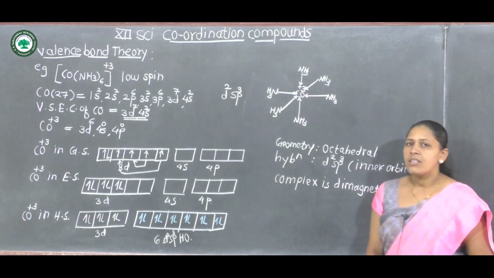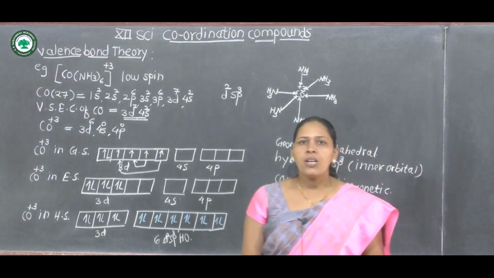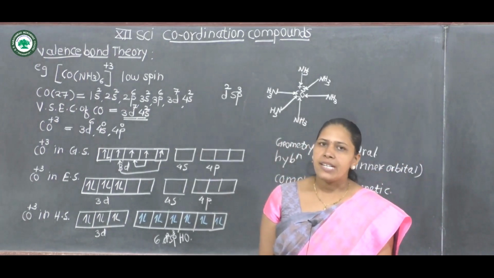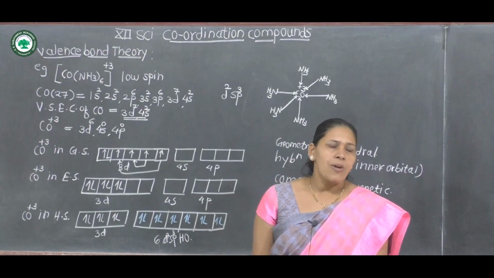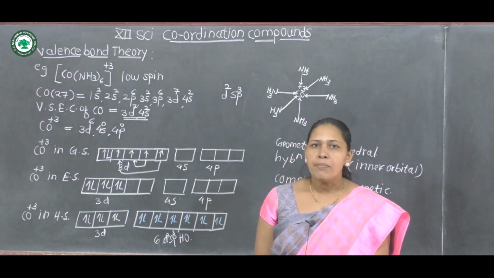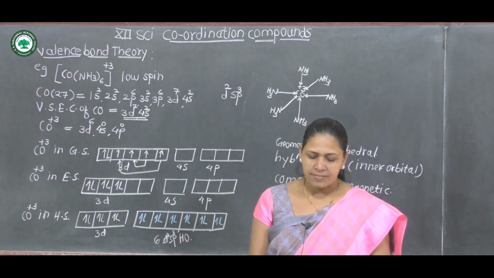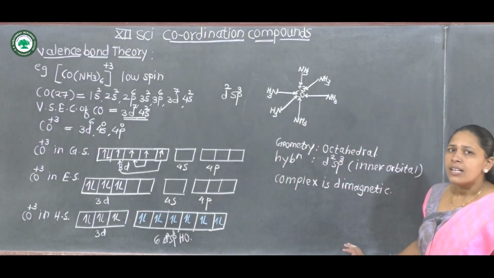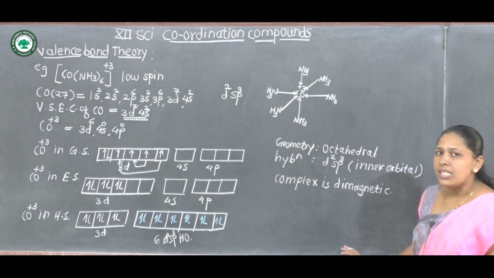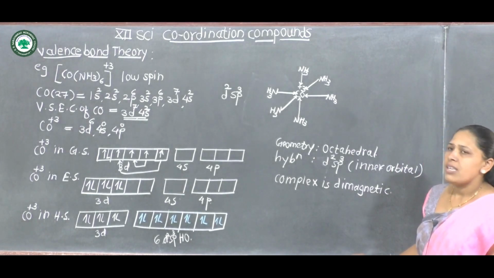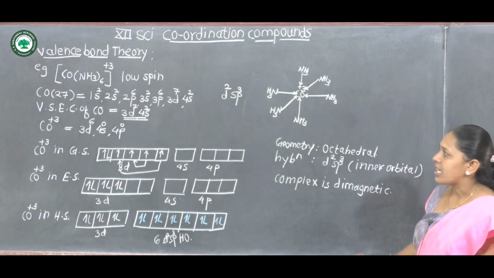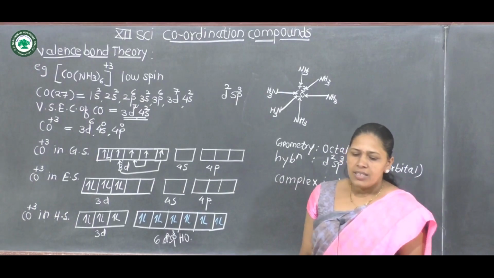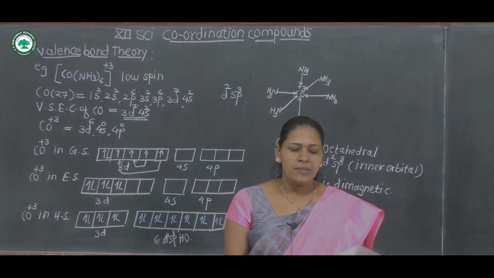If one or more unpaired electrons are present in 3d orbital, then that complex is called a paramagnetic complex. This is all about d2sp3 hybridization of the hexaammine cobalt(III) ion. Then the next example.